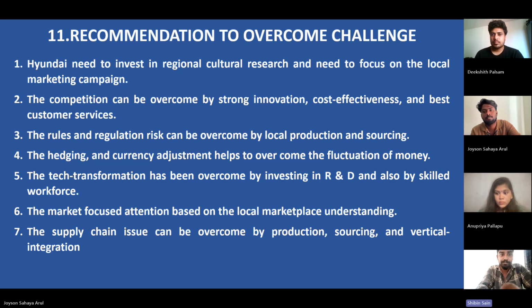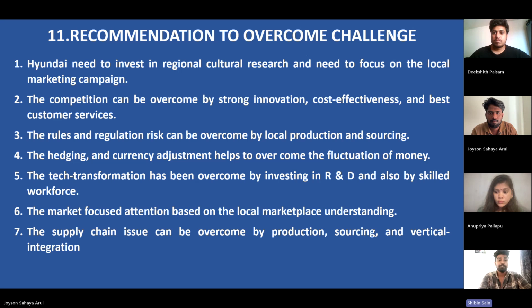And I am going to explain the recommendations to overcome the challenges. Hyundai needs to invest in regional culture research and focus on local marketing campaigns. Competition can be overcome by strong innovation, effectiveness, and the best customer service. Rules and regulations can be overcome by local production and sourcing. Hedging and currency adjustment help to overcome the fluctuation of money. Technological change can be overcome by investing in R&D and a skilled workforce. Supply chain issues can be overcome by local production, sourcing, and vertical integration.